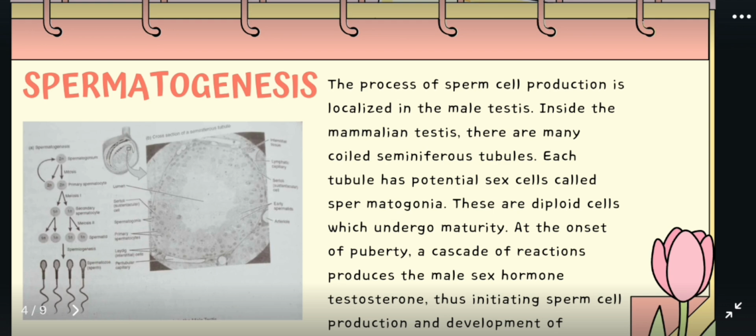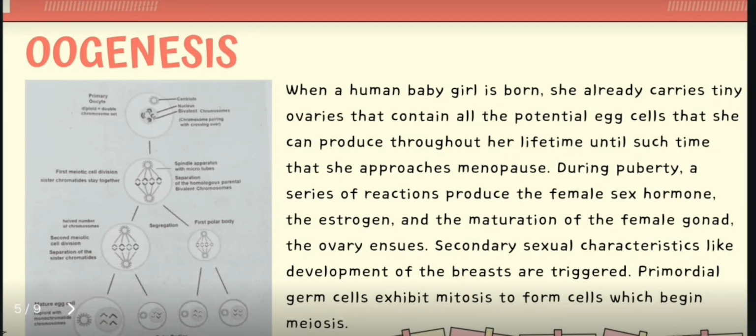So the urethra also serves to release urine from the bladder. Next is oogenesis. When a human baby girl is born, she already carries tiny ovaries that contain all the potential egg cells that she can produce throughout her lifetime, until she approaches menopause.